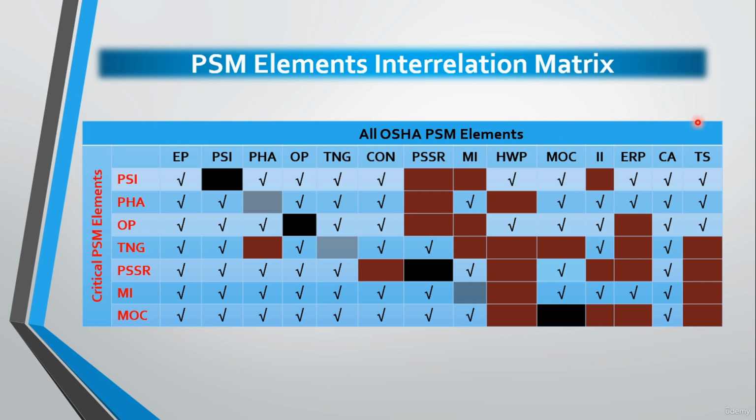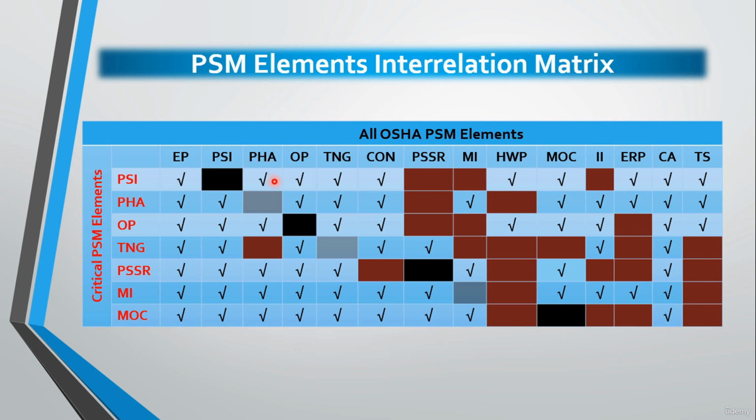I'm going to show you the significance of interrelation between these critical elements and all OSHA PSM elements. So let's get started. Regarding the interrelation between the PSI and the employee or employer participation, we will see that process chemicals, technology, and equipment information should be accessible to all affected personnel.